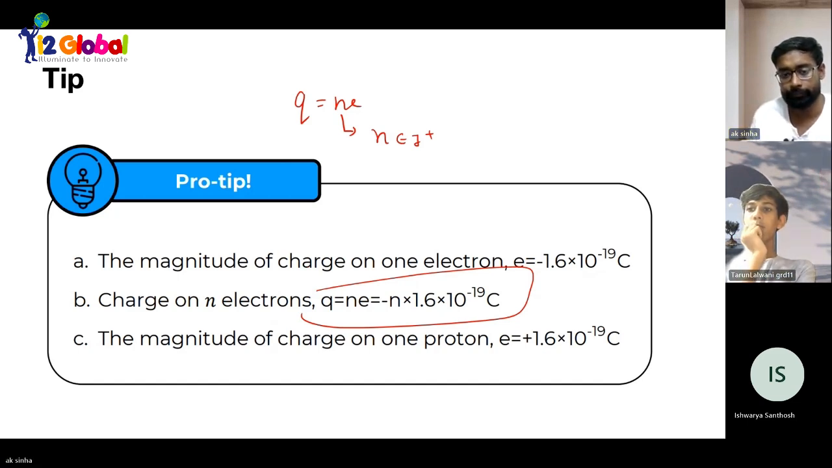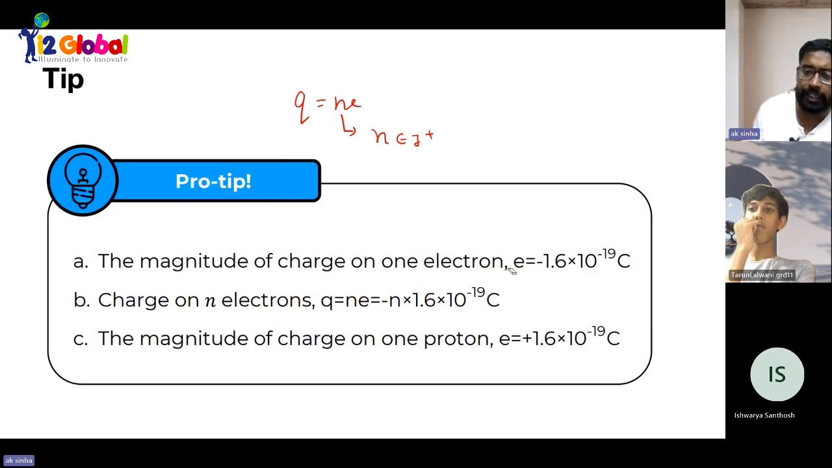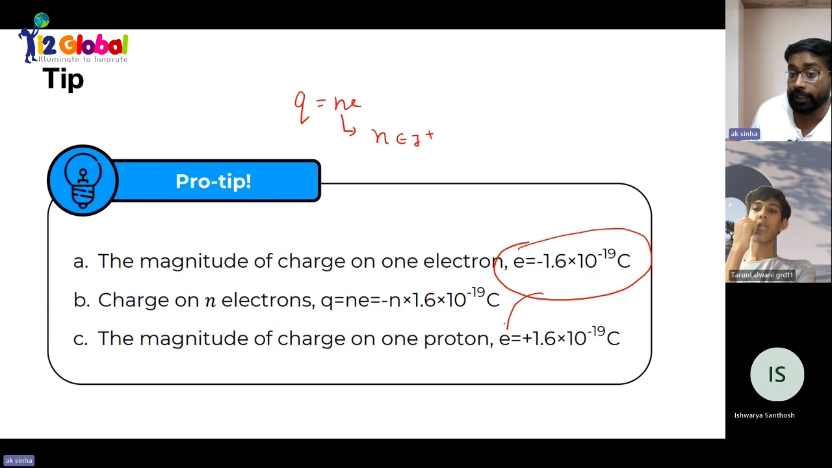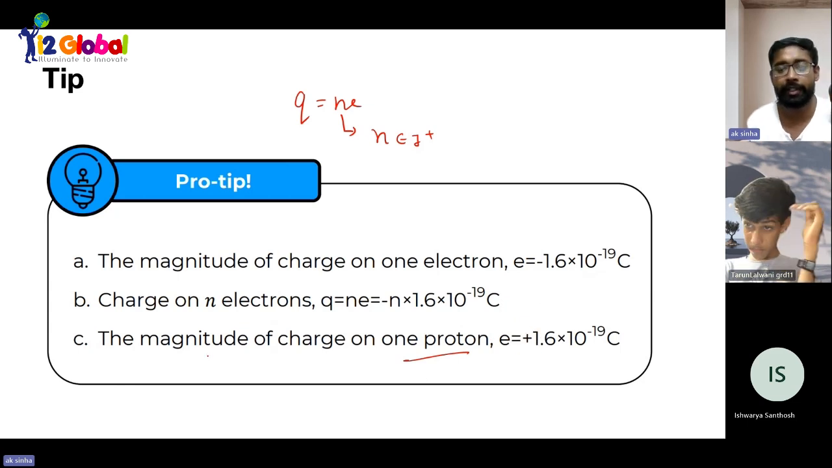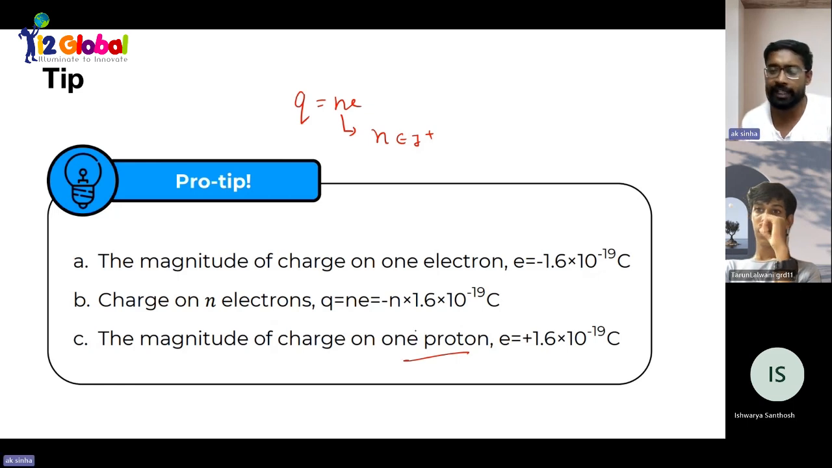Again, an equal magnitude of charge is also present on the proton but with opposite sign. One is negative, another one is positive. Negative and positive, the magnitude will be the same.